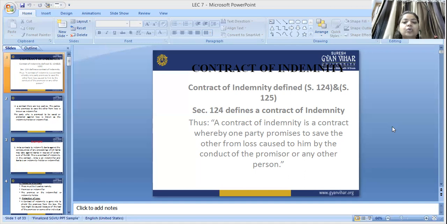That means if in the future any problem, mistake or loss occurs in that two-wheeler, it will be covered by the Honda showroom on behalf of, and under the terms and conditions of, the insurance basically. So that is known as the contract of indemnity.